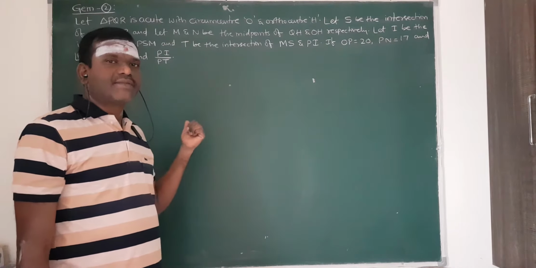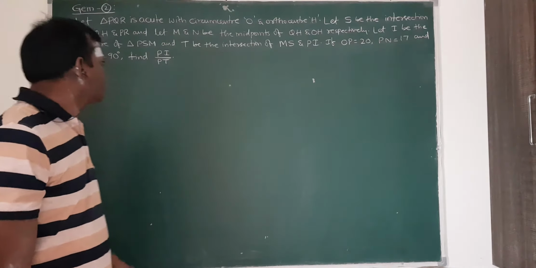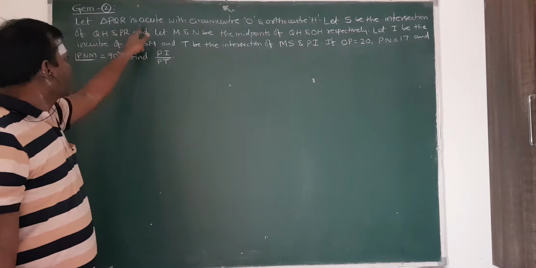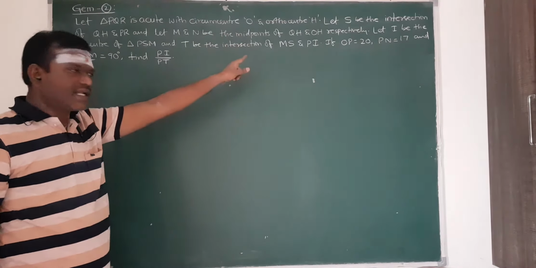Today, another mathematical Olympiad question we will do. This is the geometry question. Read the question carefully first. Let triangle PQR be an acute angle triangle with circumcenter O and orthocenter H.